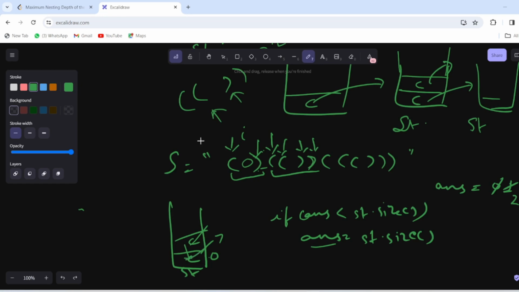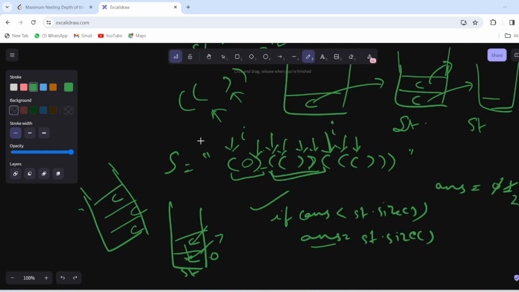Now again move forward, we got a closing tag, pop the stack. But before that we have again to check this statement. Yes, answer is 2, but the size of stack is 1, thus we will not move forward. Now the second parent is also completed. Now move forward, we will check the third parent and our stack will be empty. Put this to a stack. Now we got an opening parenthesis, put again. We again got an open parenthesis, put this again to the stack.